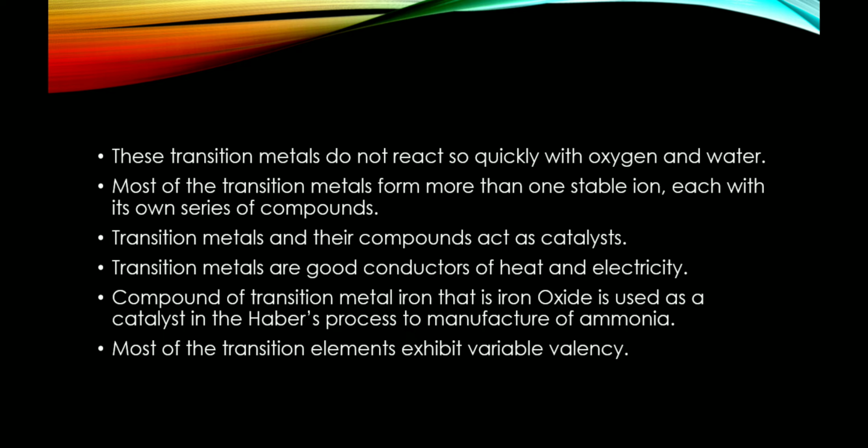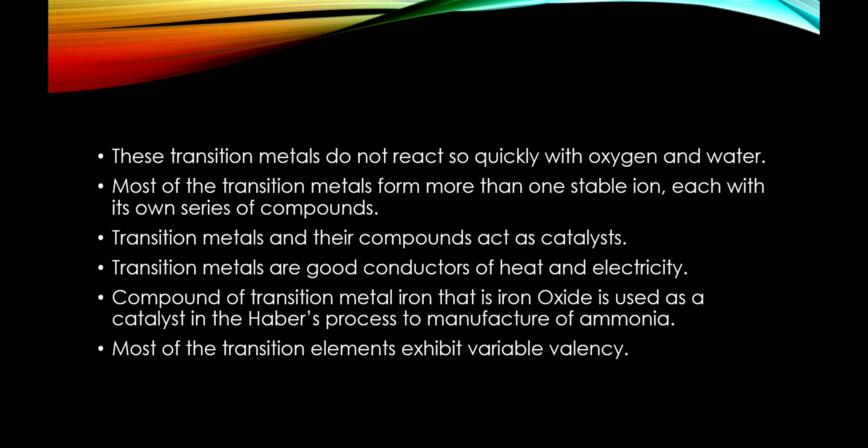Most of the transition metals form more than one stable ion, each with its own series of compounds. Transition metals and their compounds act as catalysts. Transition metals are good conductors of heat and electricity.